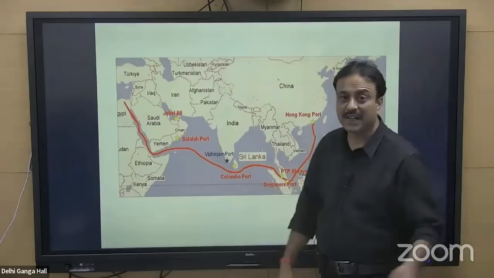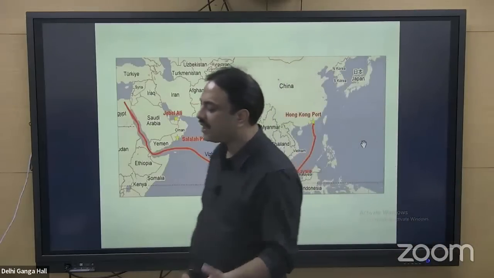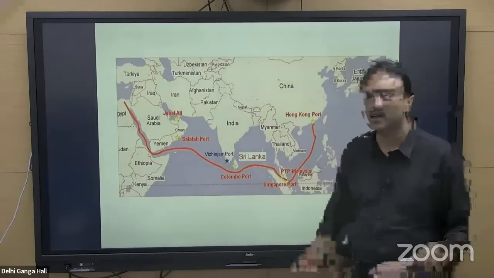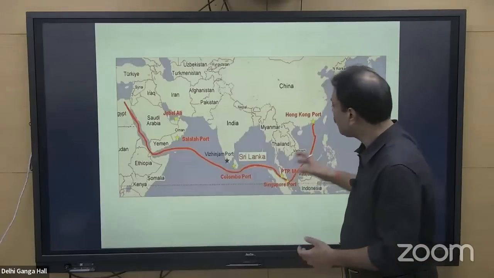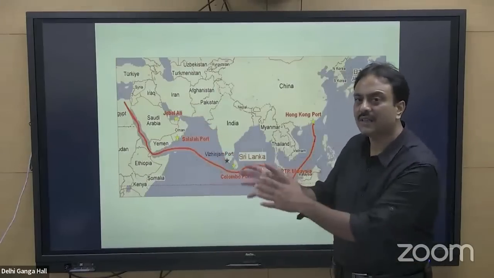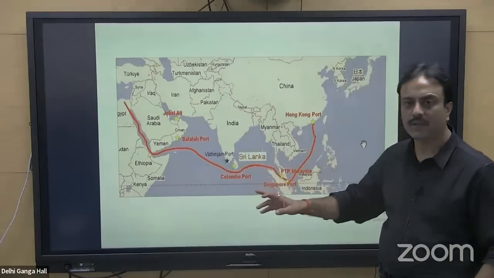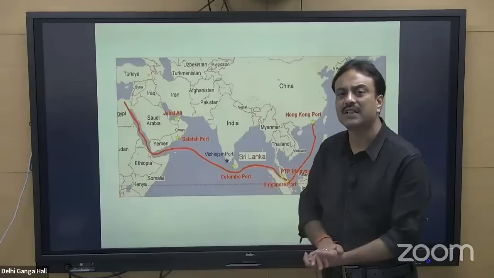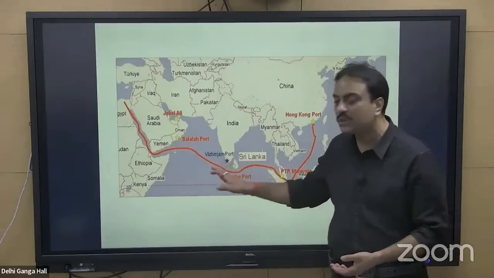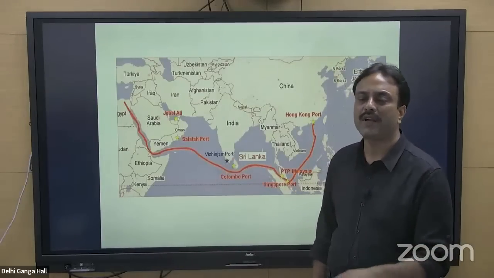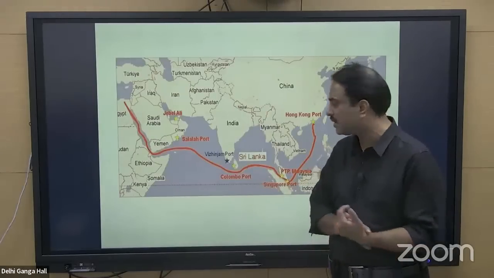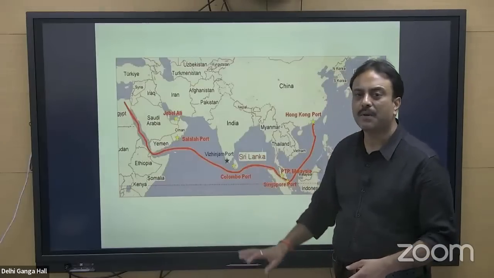It may work as an entry port. Entry port means a port where loading and unloading of cargo will take place, or redistribution of goods will take place to different parts of the world. On the western side, it is somewhat located at the center of the east-west navigation route. Not exactly, but somewhat. So it may work as an entry port. It has strategic importance because it is close to Lakshadweep. So it is also important as far as movement of material from the mainland to the various scattered islands of Lakshadweep is concerned.